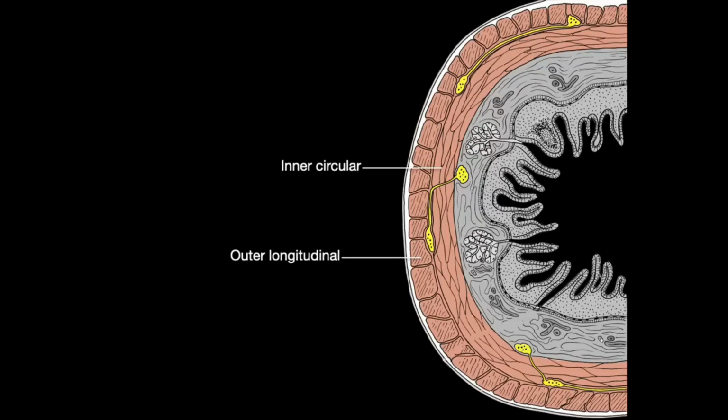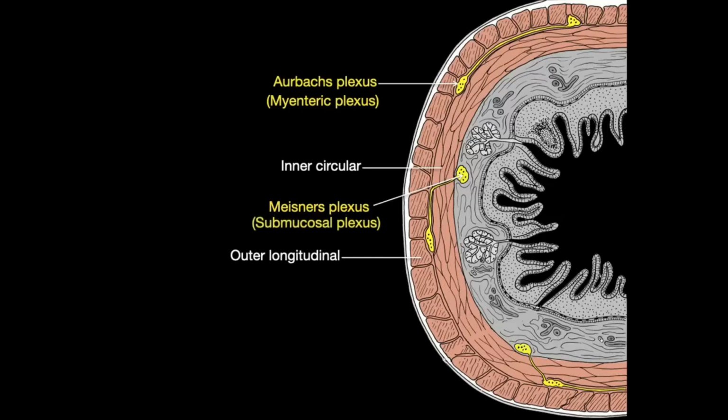Notice between the inner circular and outer longitudinal layers is this nerve. It's a neuronal cell body, we call that Auerbach's plexus or the myenteric plexus. And then deep to the inner circular, there's another one, we call that Meissner's plexus or the submucosal plexus, because it's between the inner circular layer and the submucosa. These are describing autonomic neurons that line the GI tract that help with its functioning.